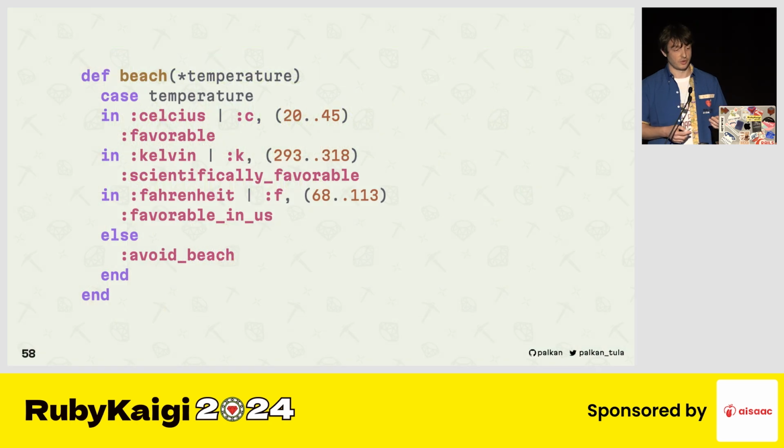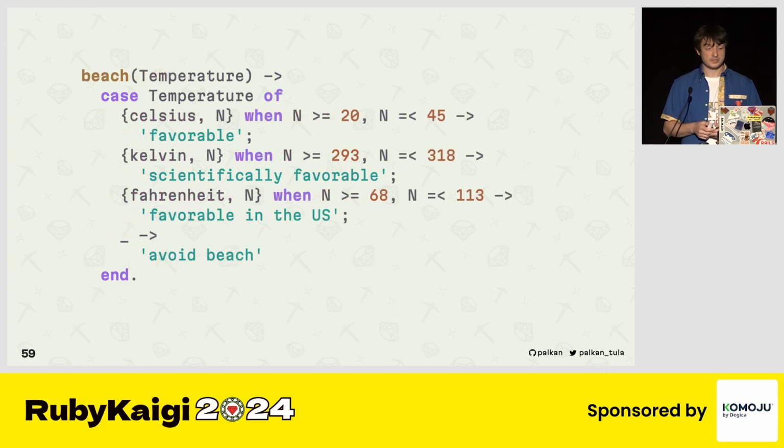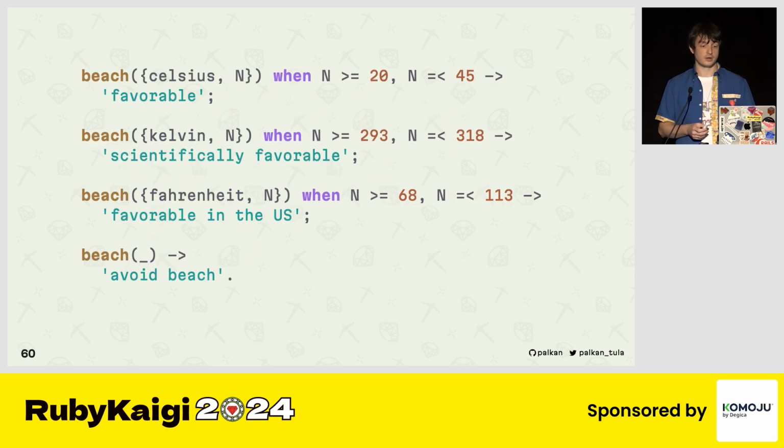We have pattern matching in Ruby, right? And I would say it looks better than in Erlang. Ruby's expressiveness makes it even more readable because we can use ranges instead of guards, and that makes everything more concise. I like it. However, this is not the only way we can write this functionality in Erlang. There is an alternative version of it, which uses the feature of the language usually called method overloading or multi-dispatch.